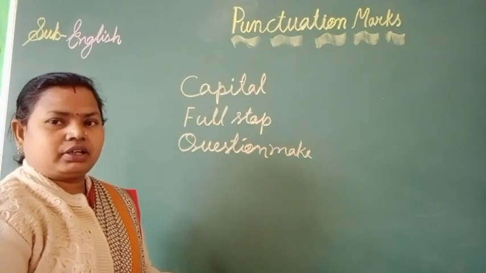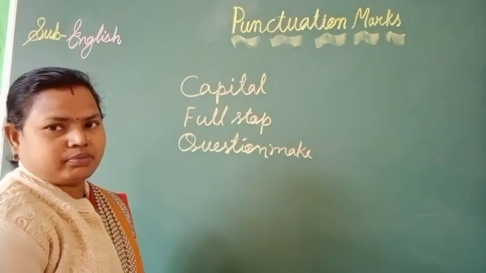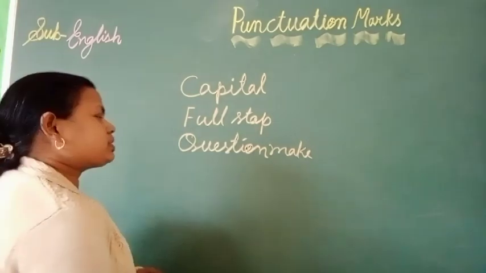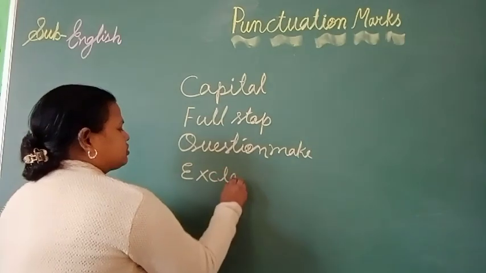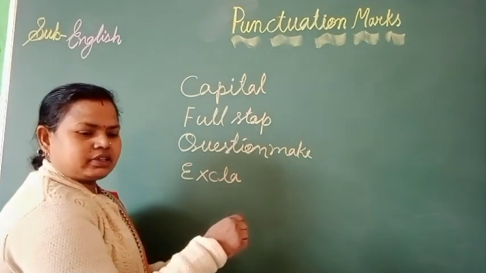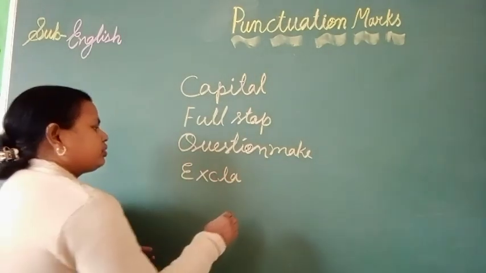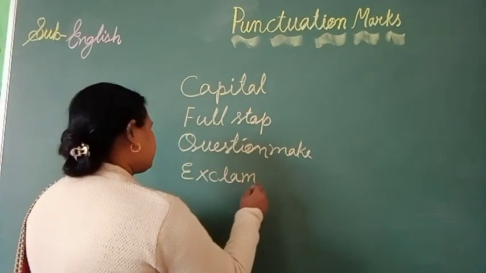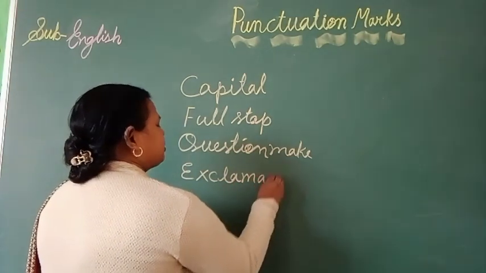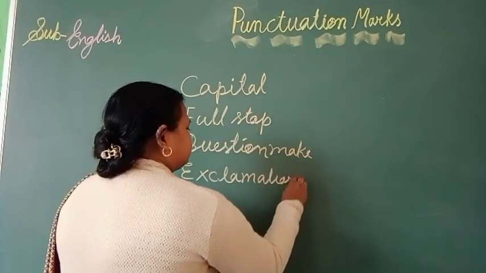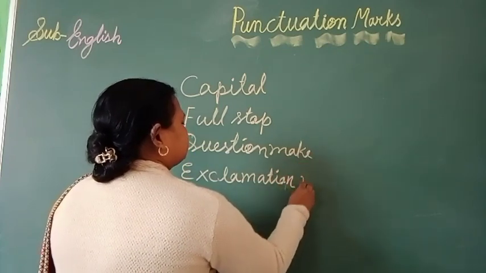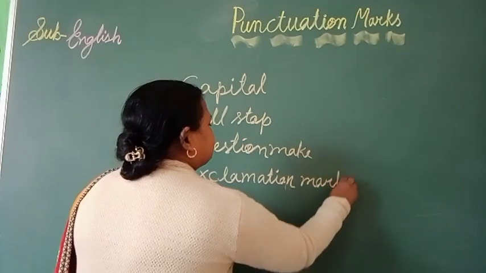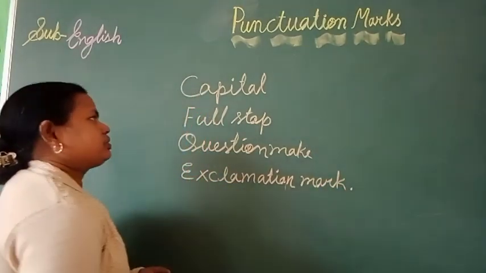But if our sentence is in exclamation form, then we use the exclamation mark. In an exclamatory sentence there is an exclamation mark. These are used at the ending of the sentence.